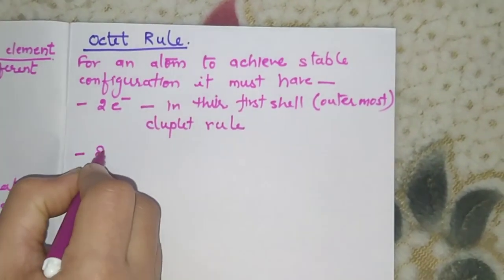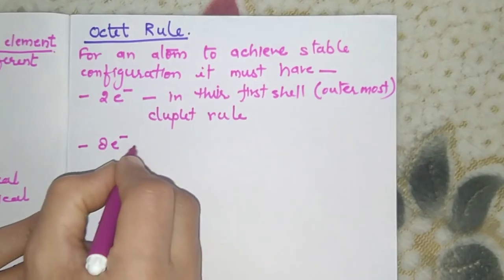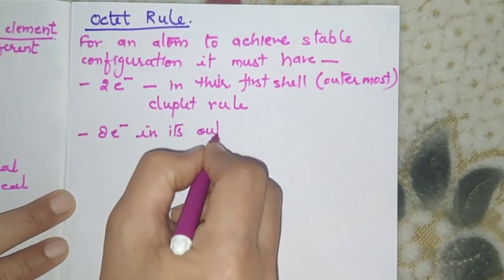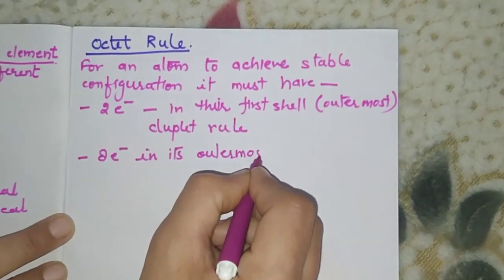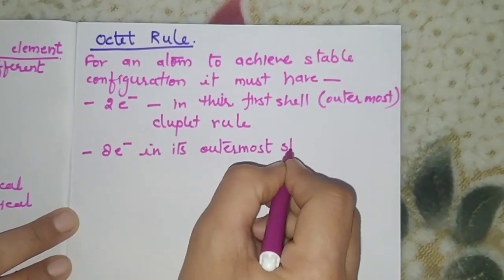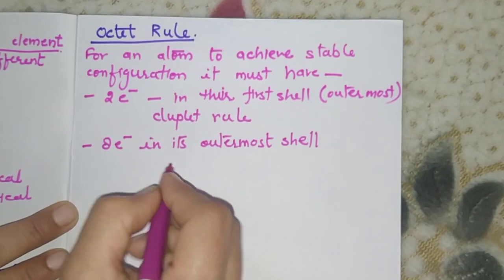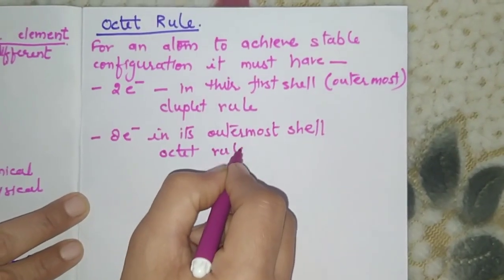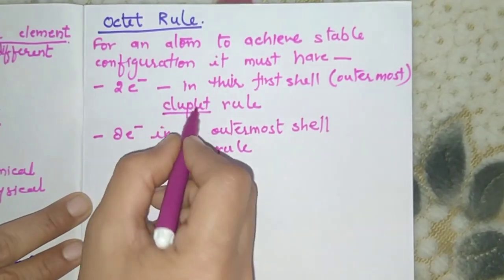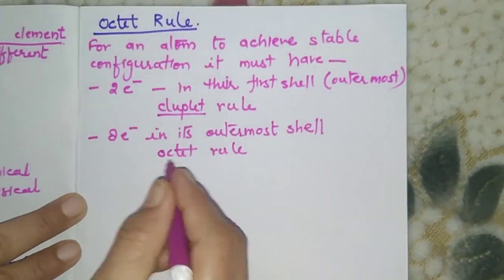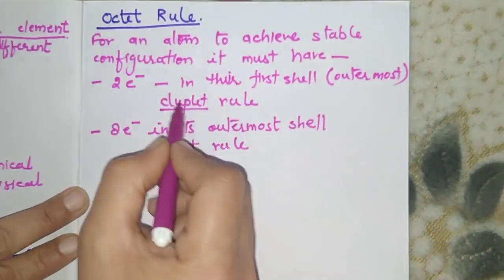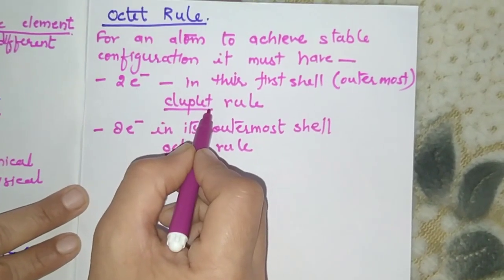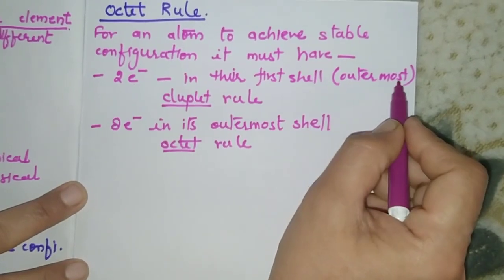And the other: it should have 8 electrons in its outermost shell, and this is called the octet rule. See, duplet means 2 and octet means 8. The duplet rule is only applicable to those atoms which have only the first shell as their outermost shell.